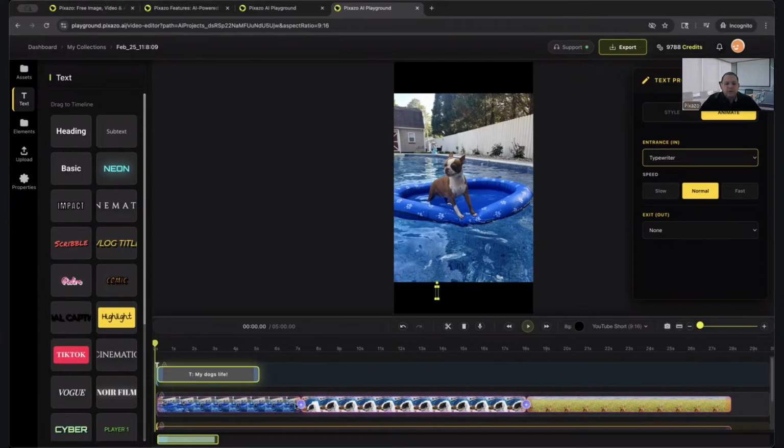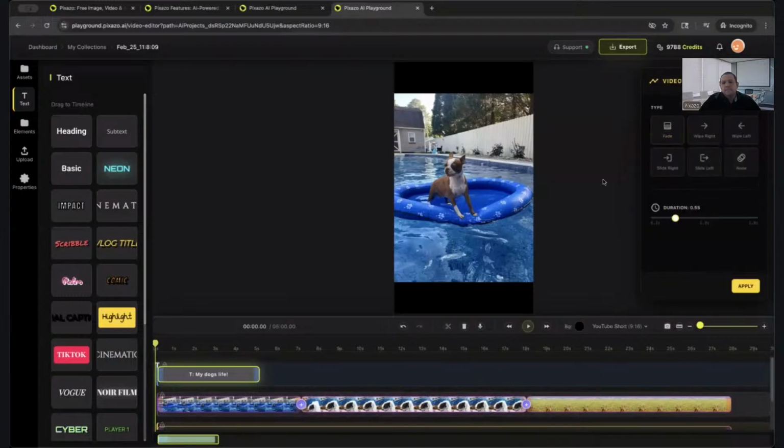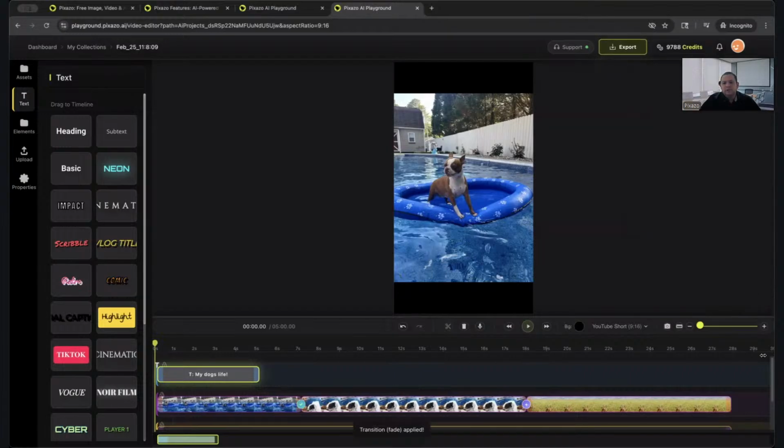Next, what do I want to do? Let's say I want to add some transitions within my clips. So I'm going to go here. In between each clip, you're going to see this plus sign. You're going to click on that plus sign. Okay. And then you have 6 different variations of video transitions that you can utilize. Okay. So let's do a fade. And then let's make the duration, I think I'm going to leave it at 5 seconds. And then I'm going to click apply.